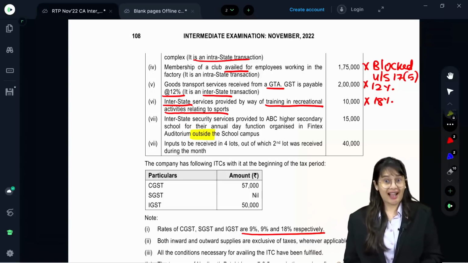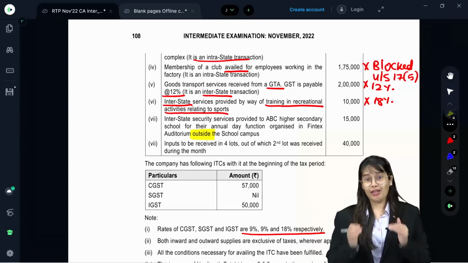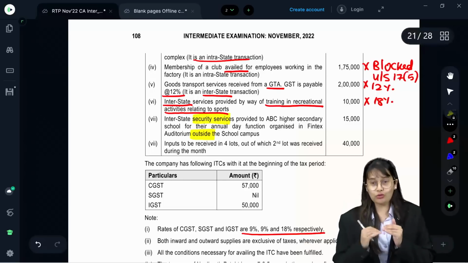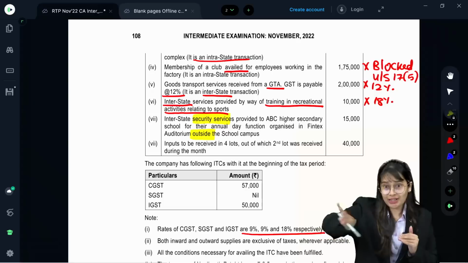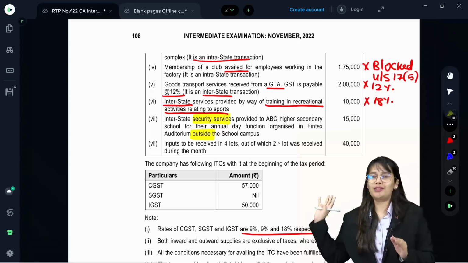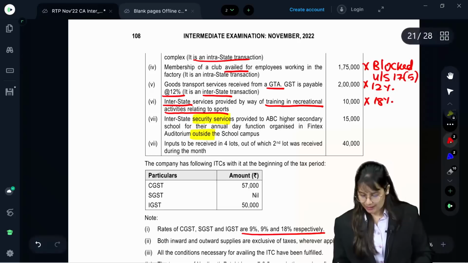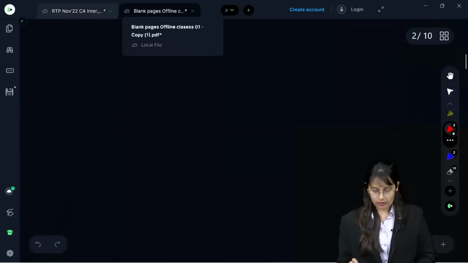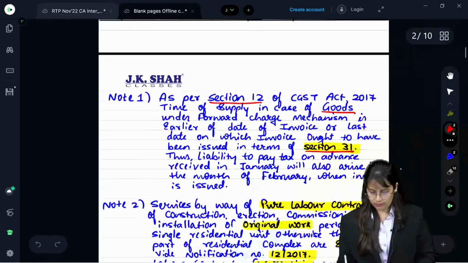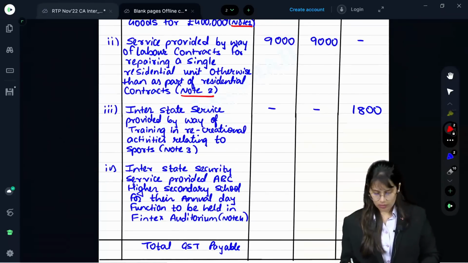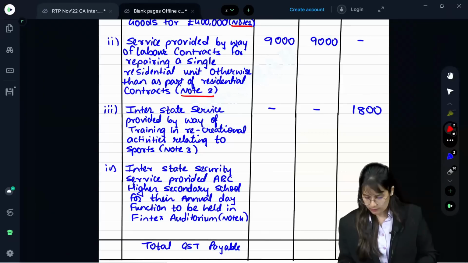Then it is taxable, because if you provide security service to a school, obviously within the school campus it was exempt. Over here, outside the school campus it is taxable, and if it is taxable interstate, so 18%, 15,000 into 18%, 2,700.